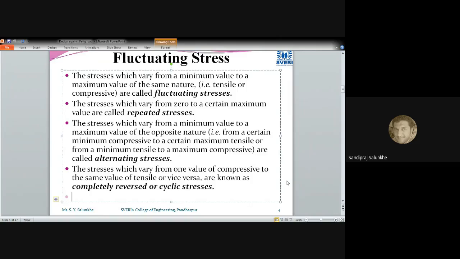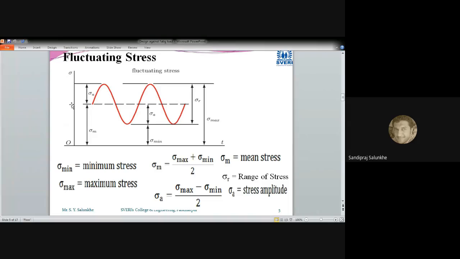Now, let us see how these loads actually behave, here for the fluctuating stress. In yesterday's lecture, I think I drew one graph. On that graph, we saw how the loads vary and how a fluctuating load looks when you plot a graph of time versus stress or load. Here, time is mentioned on the x-axis and stress on the y-axis. And we are going to see how this repeated load is acting.